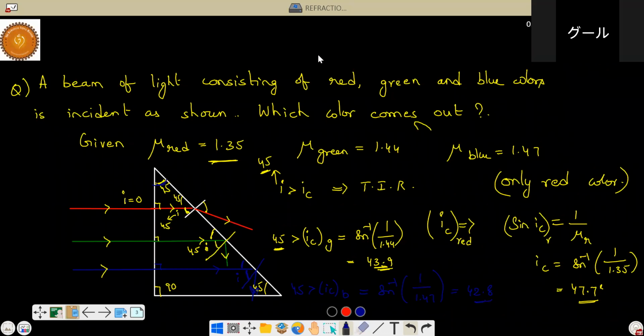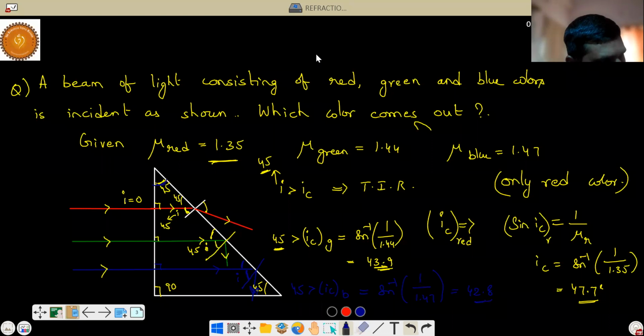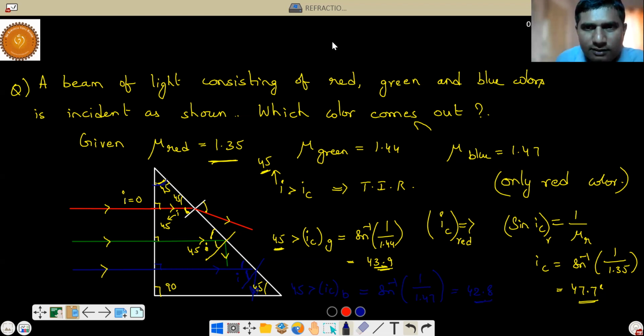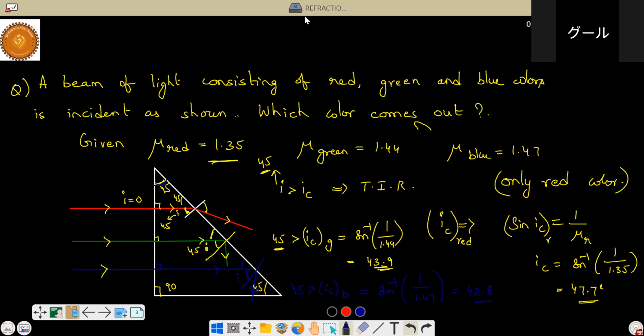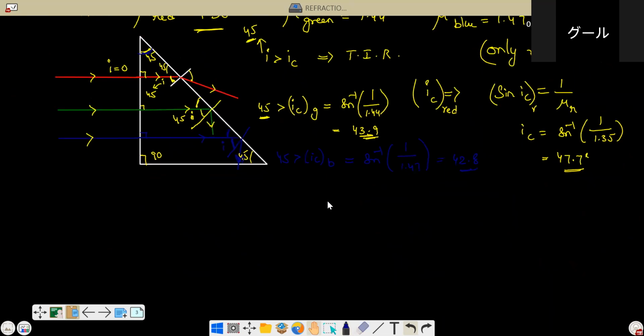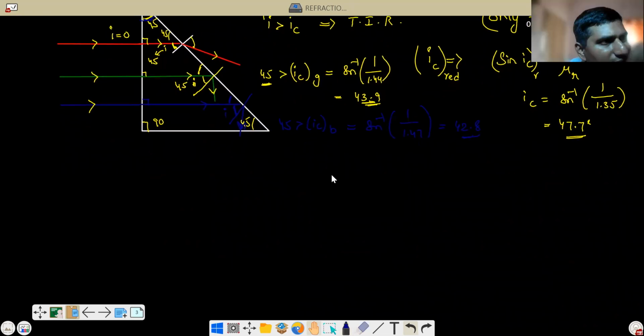Sir, are after images also a phenomenon of total internal reflection? Like when an object is moving, at an instant of time we can see about 2 or 3 images of the object. Means you are telling reflection at a plane mirror. I'm not sure what it is, but I'm asking if after images are a phenomenon of total internal reflection only. Achha, you are telling that the images which we see in the mirror are because of total internal reflection. That's what, no?